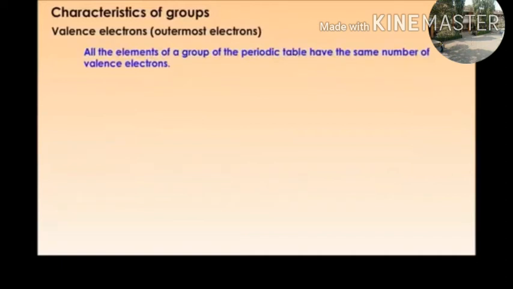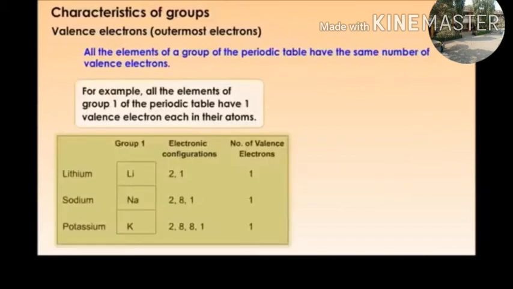Valence electrons, or outermost electrons. All the elements of a group of the periodic table have the same number of valence electrons. For example, all the elements of group one of the periodic table have one valence electron each in their atoms.